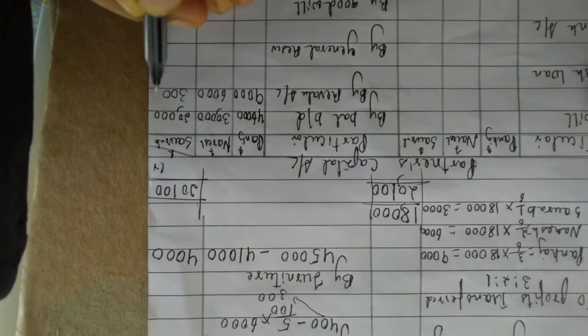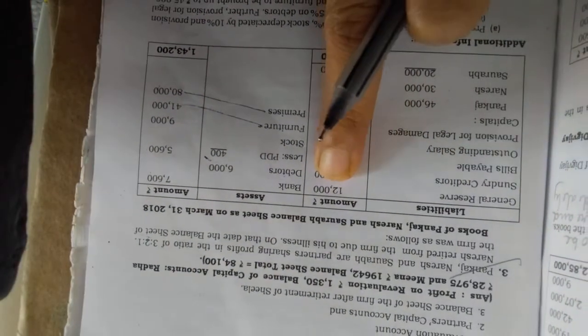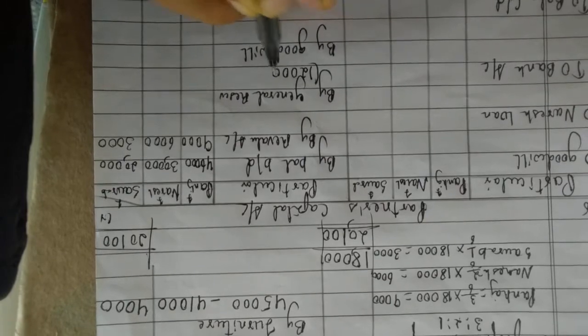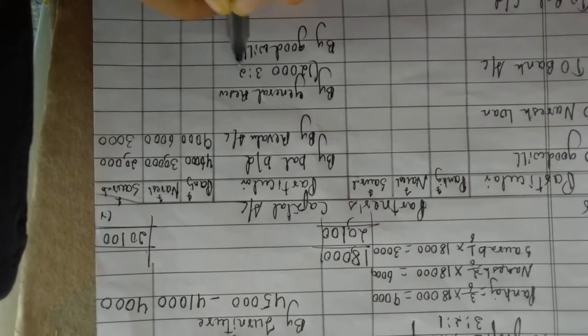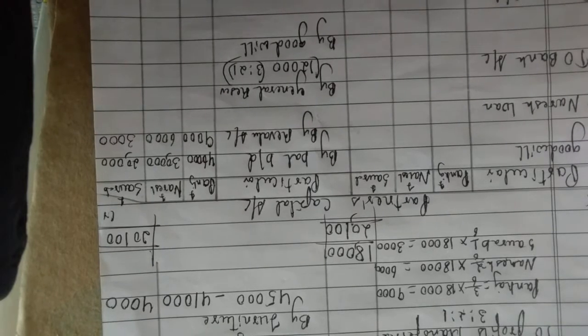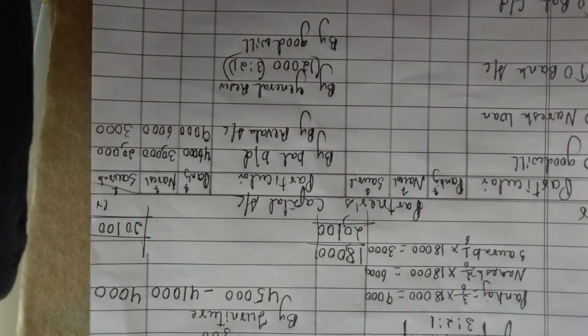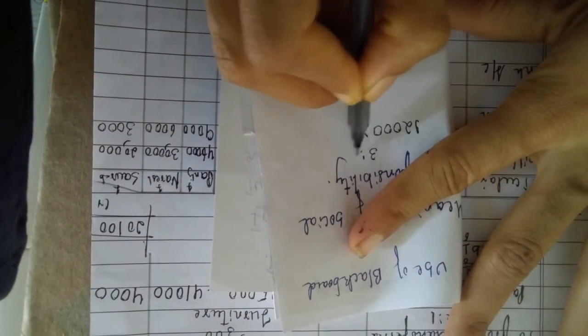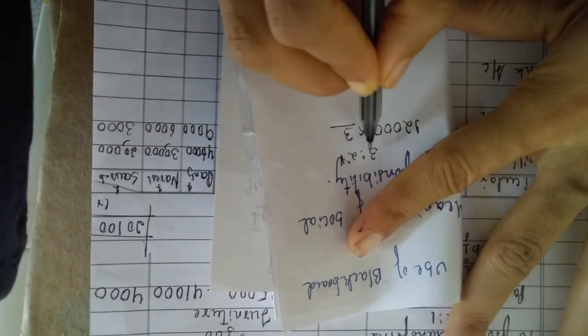Okay, and 3,000. Now next you have to see whether there is general reserve or profit and loss. General reserve with the 12,000, you will have to give it. So by general reserve, the amount is 12,000, you will give it in which ratio? Yes, 3:2:1 ratio. How to give? Yes, you know it, very easy it is, but just for the people who find it difficult, I will just solve it and show. Okay, how is it? 12,000 reserve into ratio 3:2:1, so 3, 4, 5, 6.